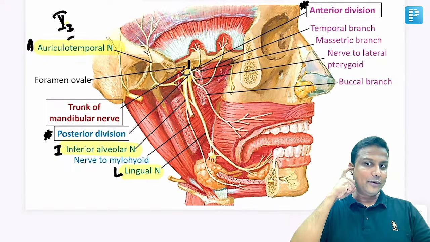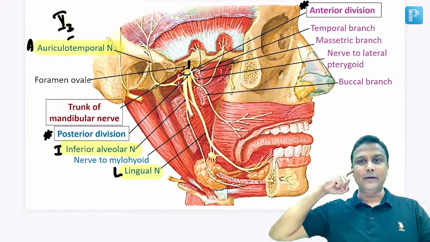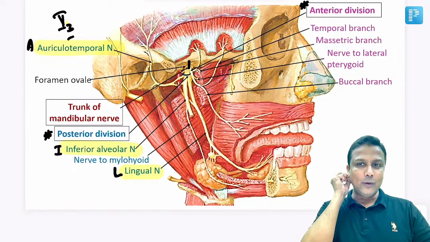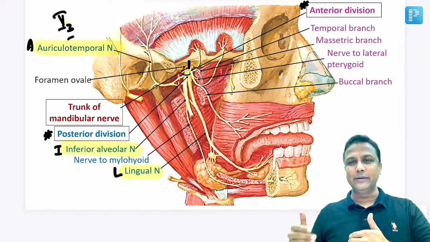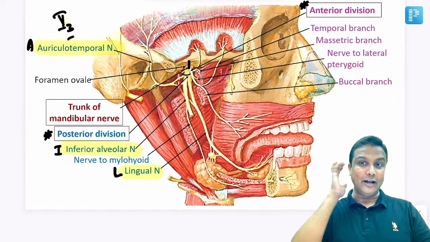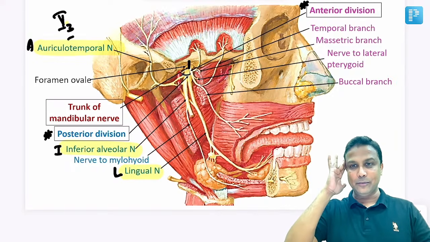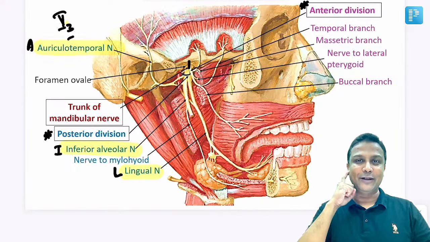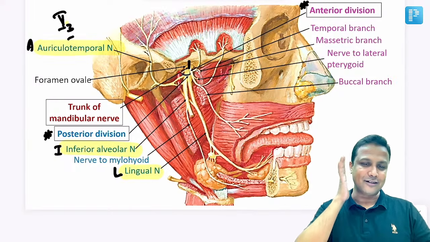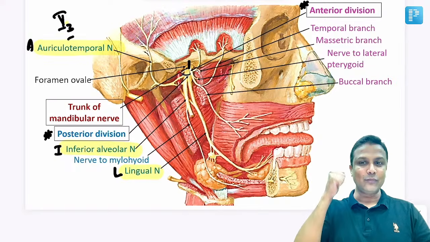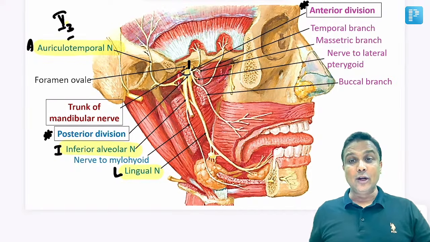Now what about the auriculotemporal nerve, sir? Auriculotemporal nerve will be supplied to the skin covering the auricle, only upper 2/3, not the lower 1/3. Lower 1/3 is supplied by the great auricular nerve. I will show you in a while. Okay. So upper 2/3 of the auricle, the skin is supplied by auriculotemporal nerve, and even the skin covering the temporal region. It is also supplied to the joint here. Which joint? Temporomandibular joint, and the most important one, parotid gland. It is also supplying to parotid gland, sir. So now just remember it like this, auriculotemporal nerve will be supplying here, sir. Is it okay?